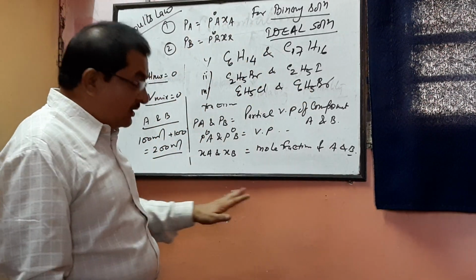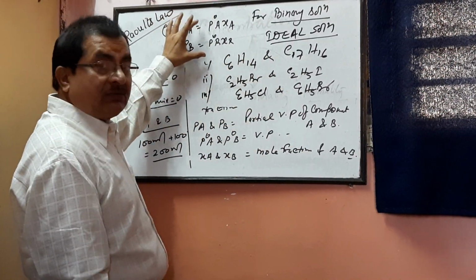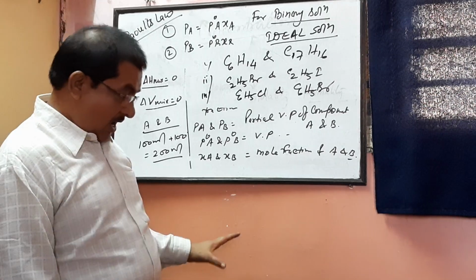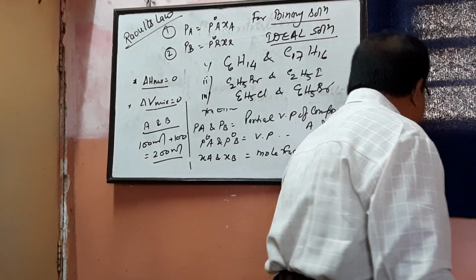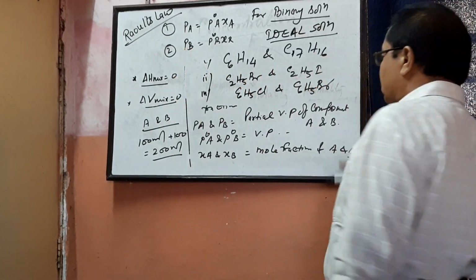So, what are ideal solutions that we have seen? These are ideal solutions, ideal behavior, ideal approach, ideal conditions, and then what will be the non-ideal solutions? In non-ideal solutions, see, complete this one.